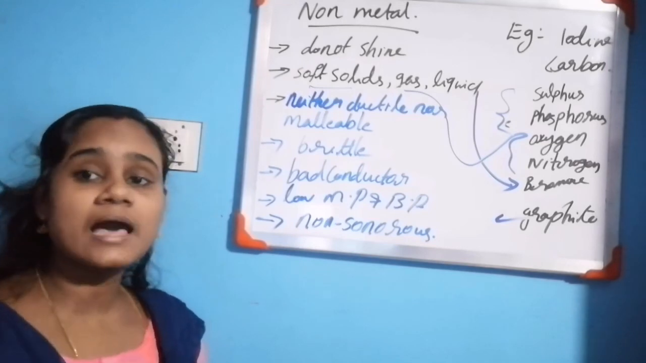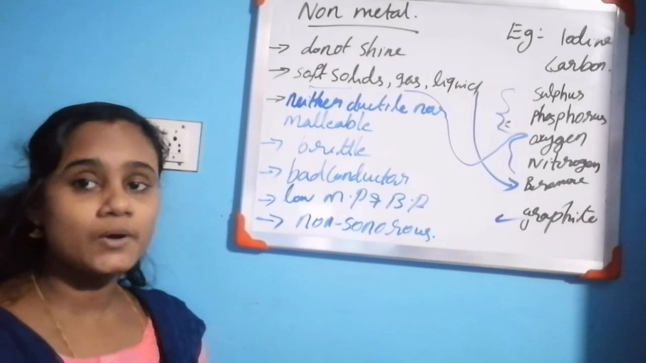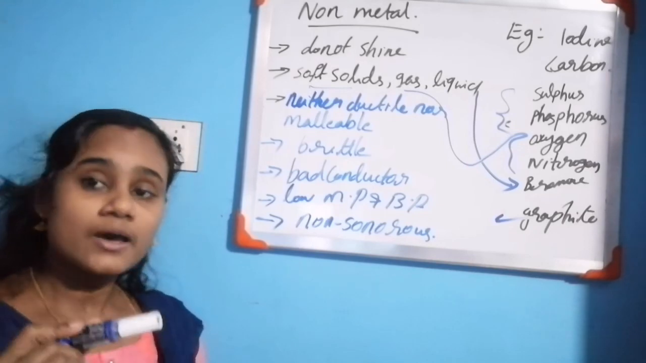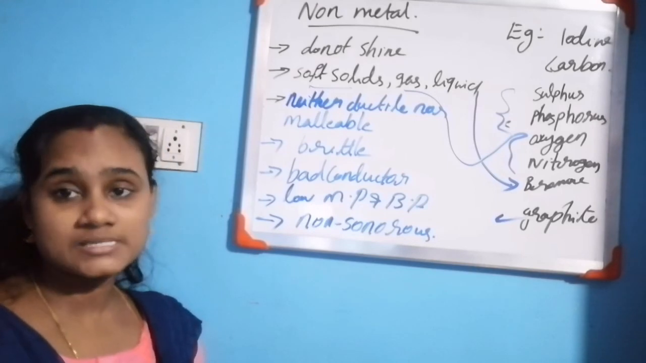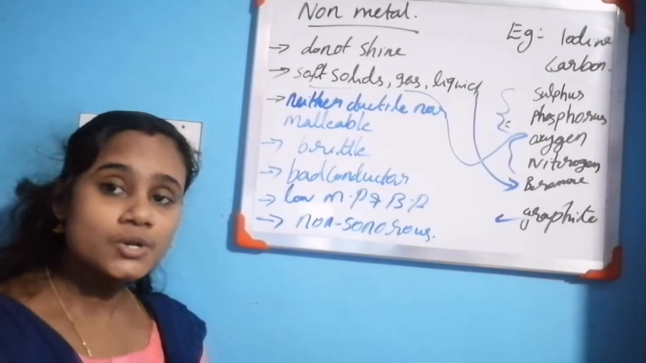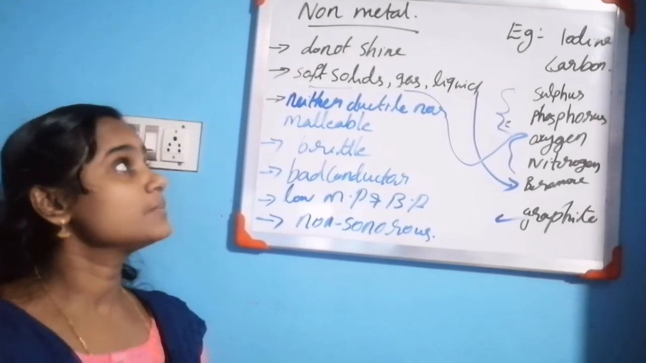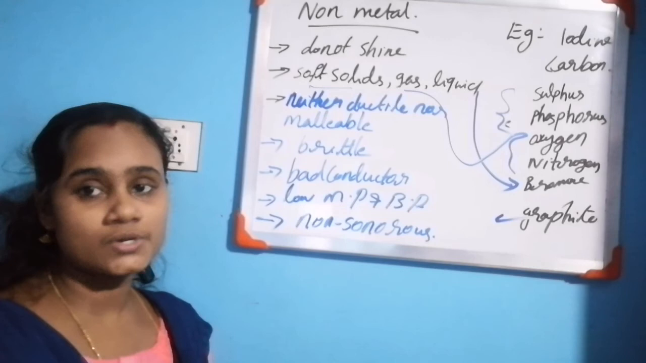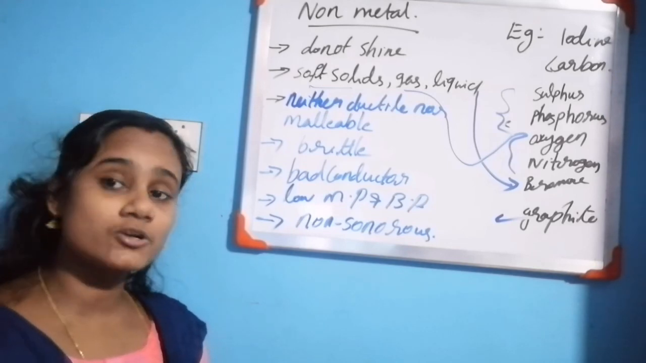Metals have high melting and boiling points, but non-metals have low melting and boiling points. Next, metals are sonorous substances, but non-metals are non-sonorous substances. Is it clear now? Liquid metal is mercury, but liquid non-metal is bromine.